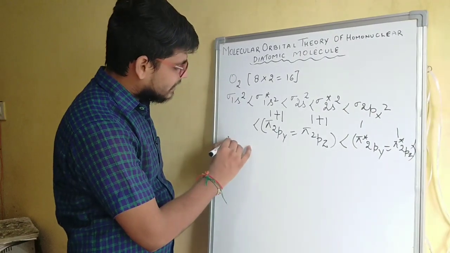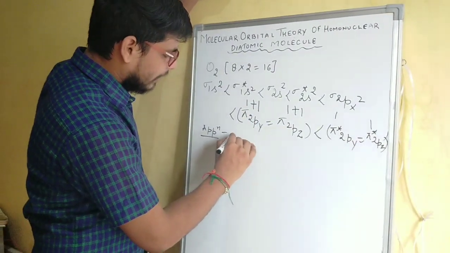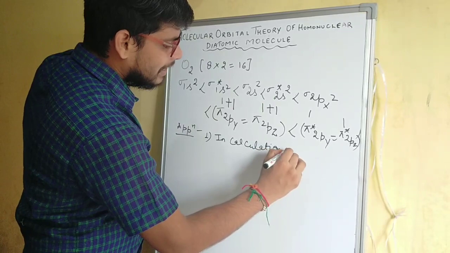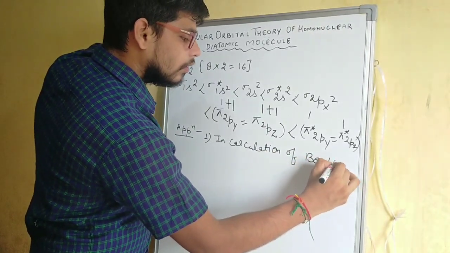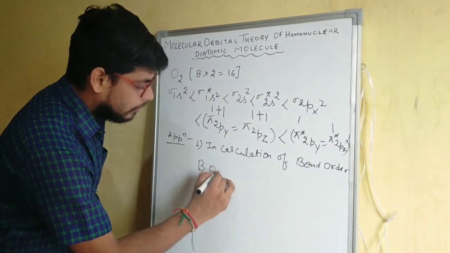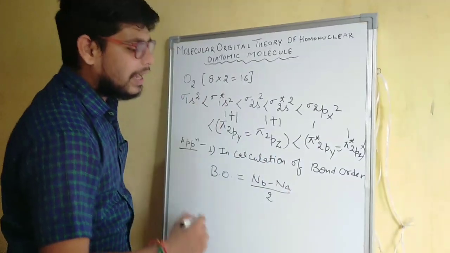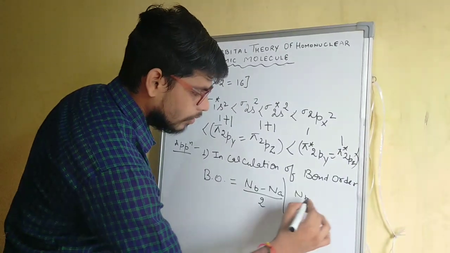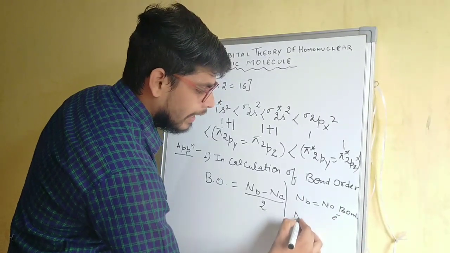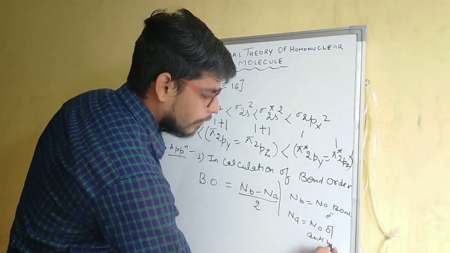Let's come to the applications of molecular orbital theory. So the first application of molecular orbital theory is in the calculation of bond order. This theory is used to calculate the bond order, and bond order has a formula, that is (NB minus NA) upon 2, where NB represents the number of bonding electrons and NA represents the number of anti-bonding electrons.